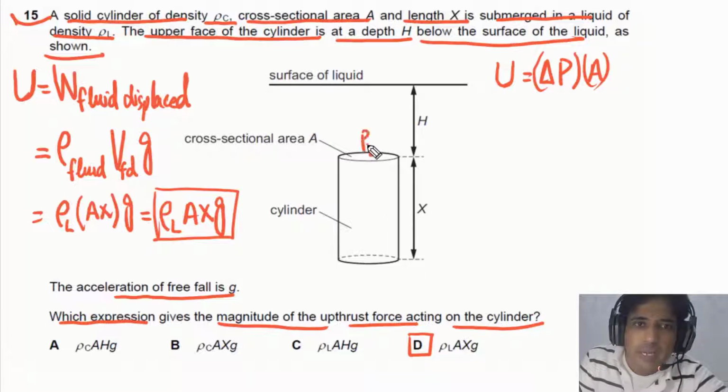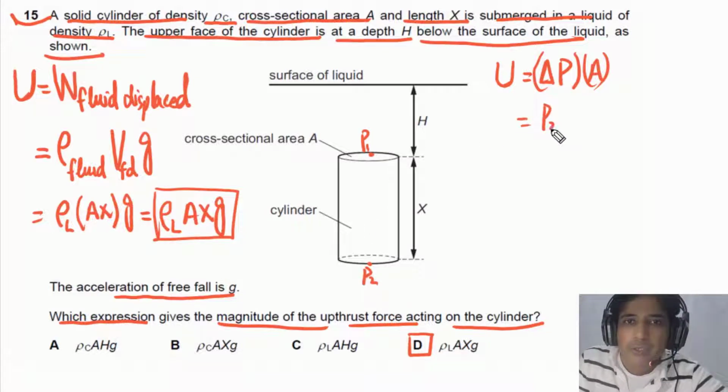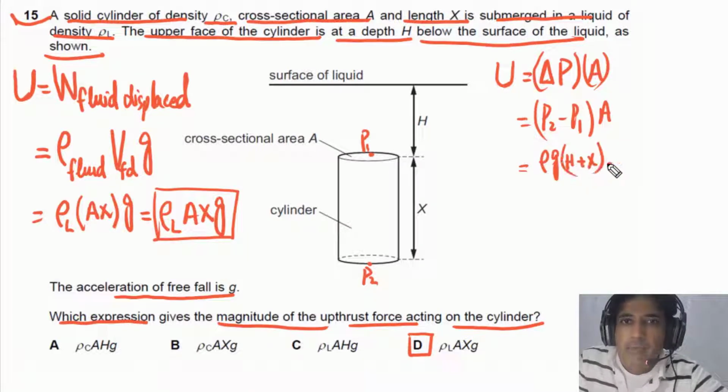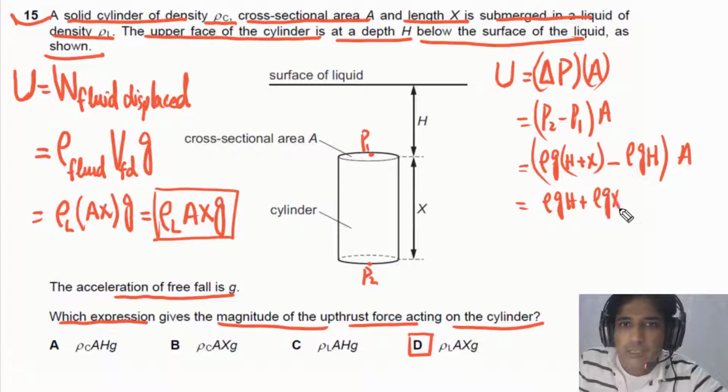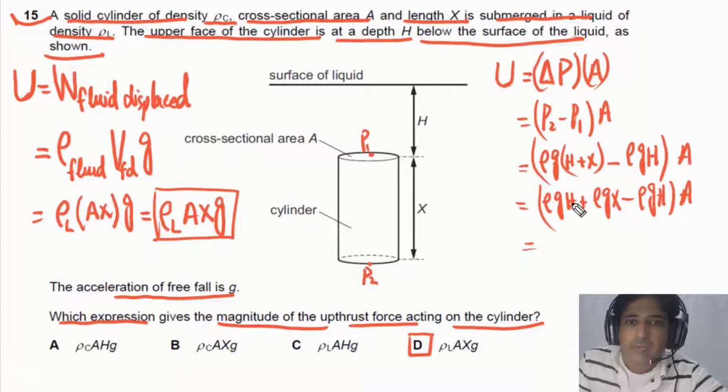If we take P1 at this point and P2 at this point, the liquid pressure, then P2 minus P1 is equal to delta P. P2 in this case is equal to rho g times H plus x, minus rho g capital H, times A. Simplifying, we have rho g H plus rho g x minus rho g H, multiplied by A. We can cancel rho g H with rho g H, so we are left with rho g x times A, where rho is the density of liquid.